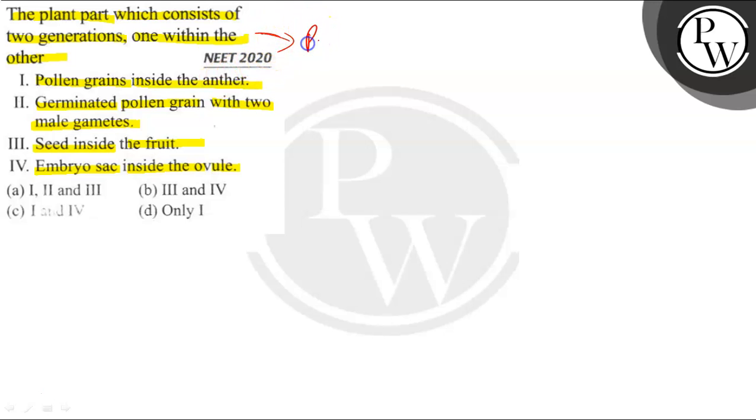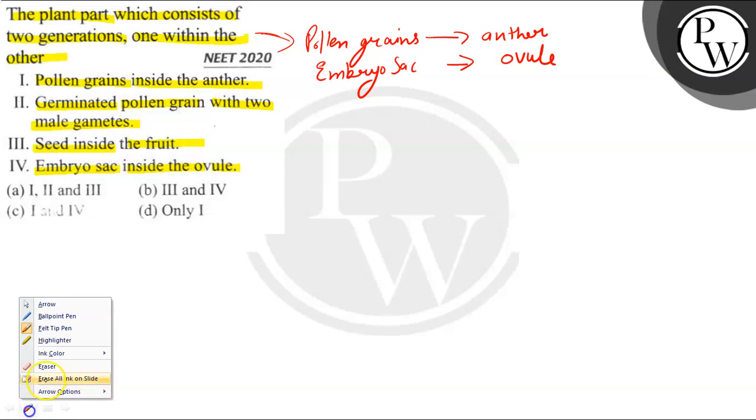pollen grains inside the anther, and embryo sac inside the ovule. Pollen grains inside the anther and embryo sac inside the ovule. This can be explained as.